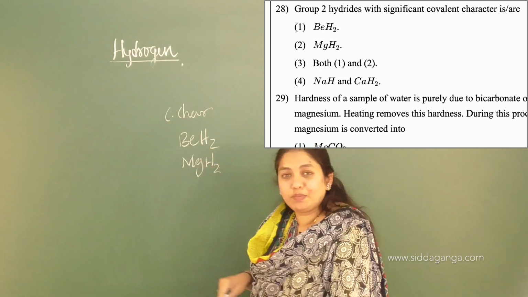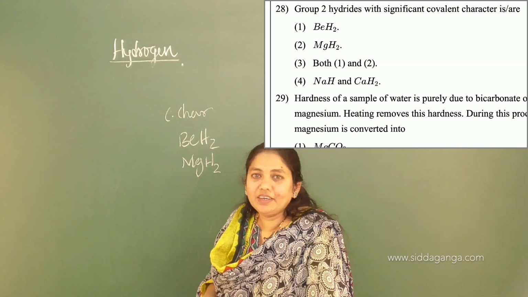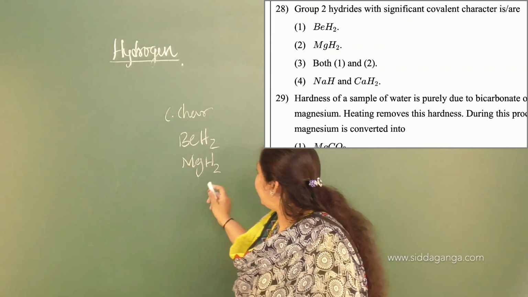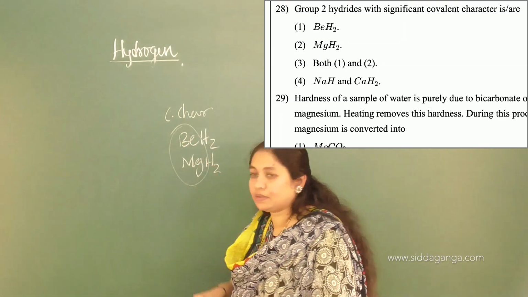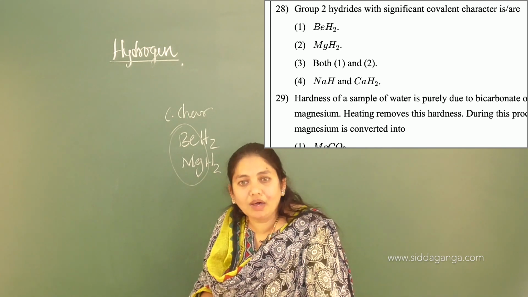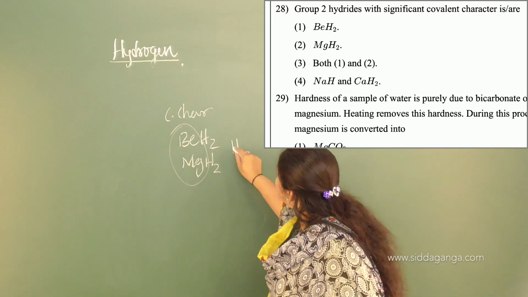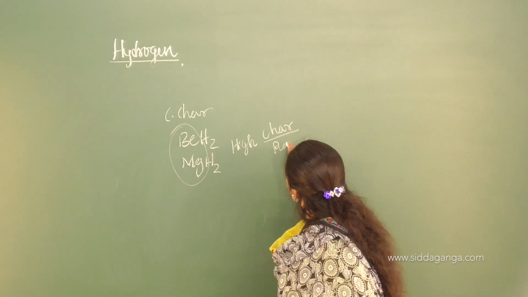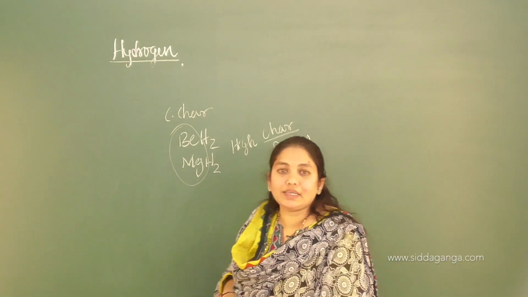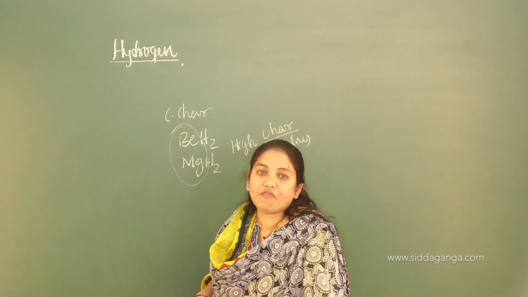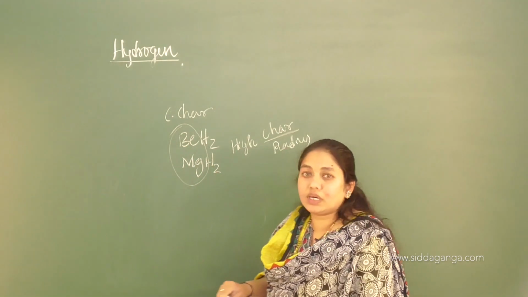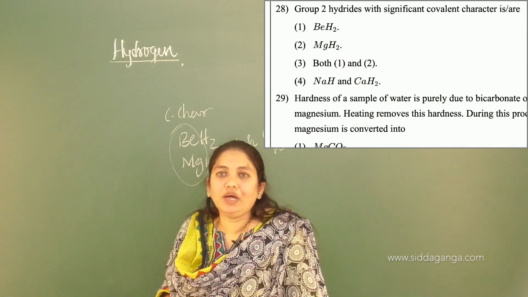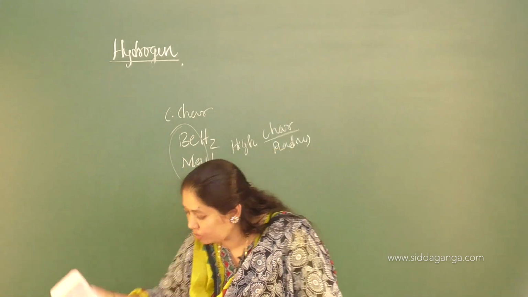Even though they are alkaline earth metals and belong to the s block, they are called covalent hydrides. Why? Because of their smaller size. Beryllium and magnesium have smaller size and high polarizing power, or you can say high charge by radius ratio. Even though they are s block elements, they form covalent hydrides. So that is the third option, both 1 and 2 are examples for covalent character. If you move on to the next one.